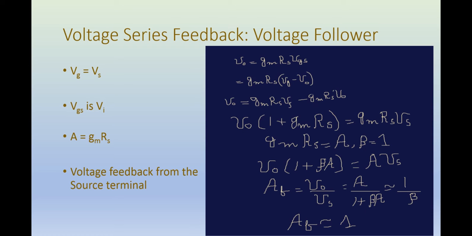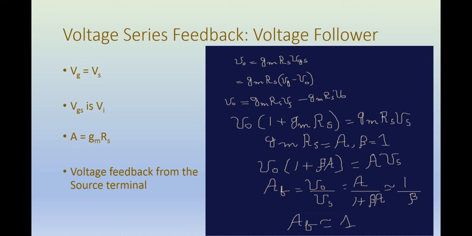So please note that VGS would mean the voltage at the gate terminal minus the voltage at the source terminal. And in this discussion we are not labeling the voltage at the source terminal as V subscript S, because this symbol has been reserved for the source voltage which we apply at the input of the circuit.